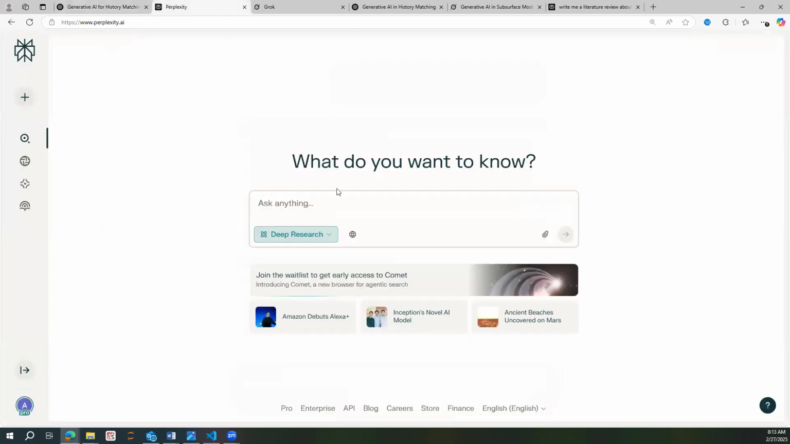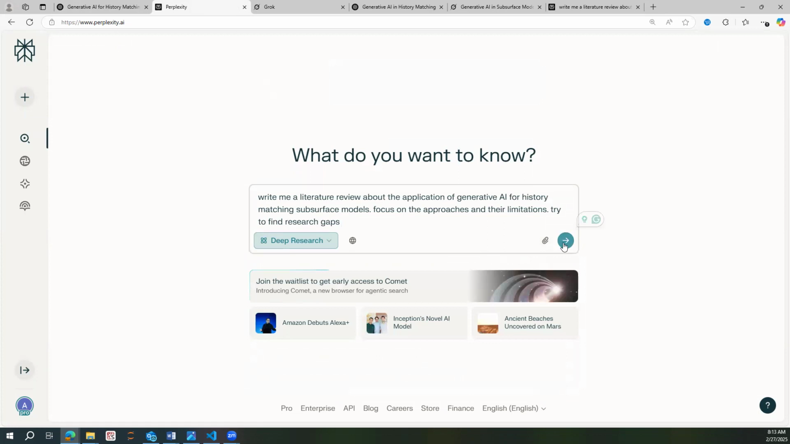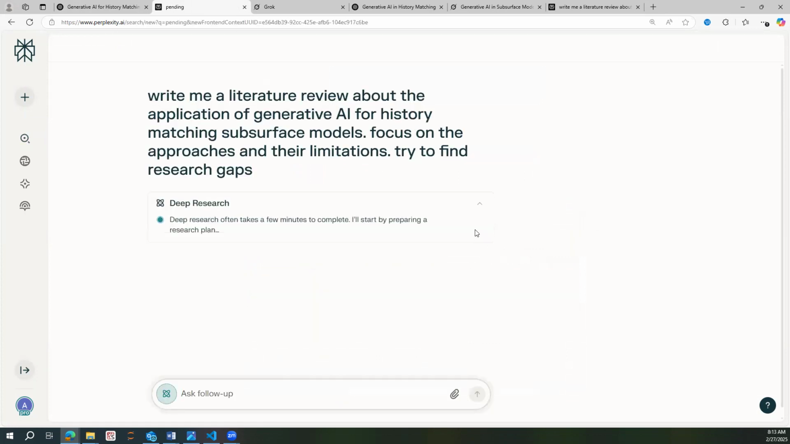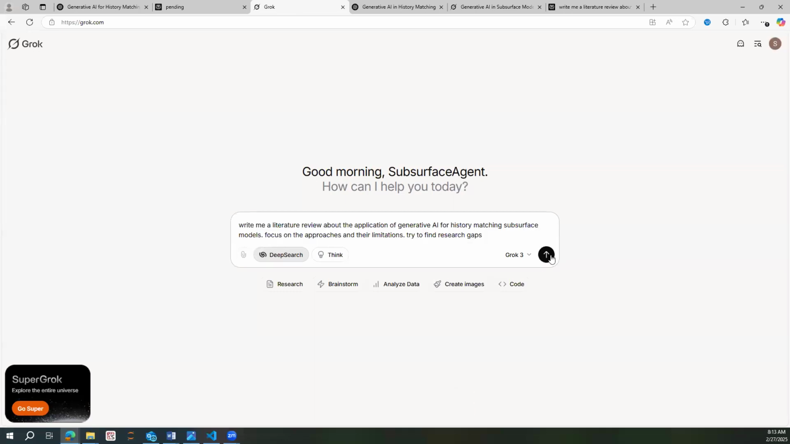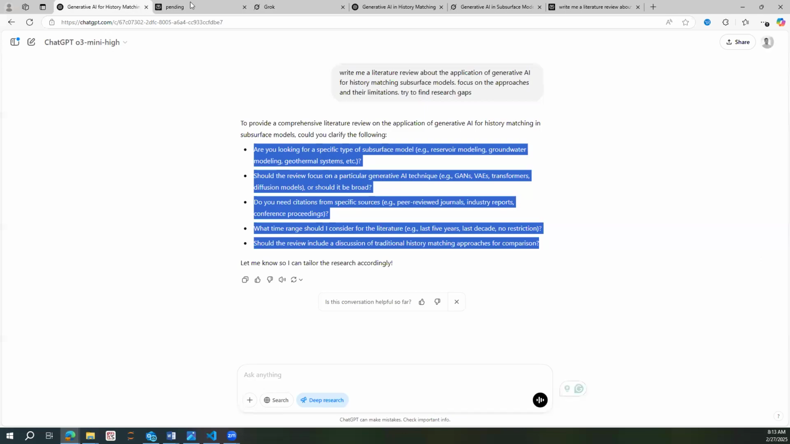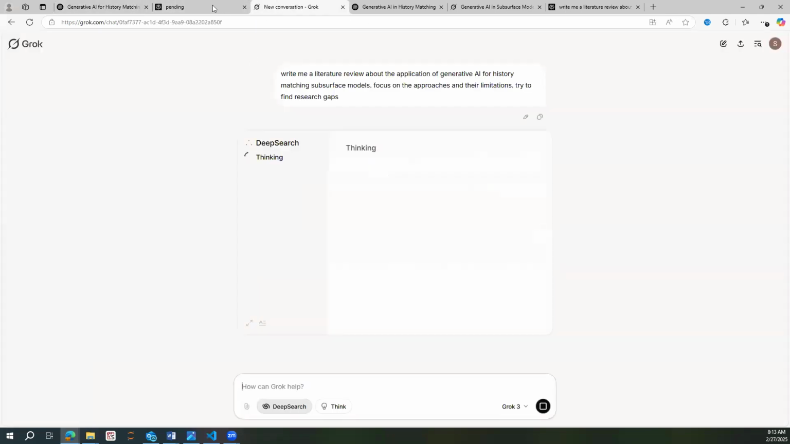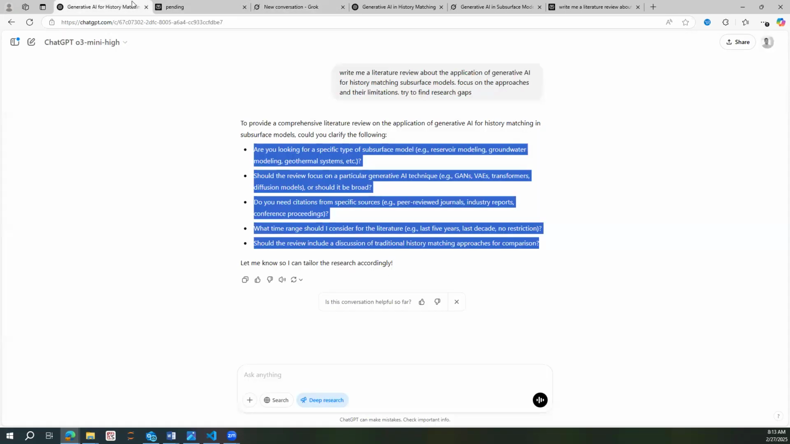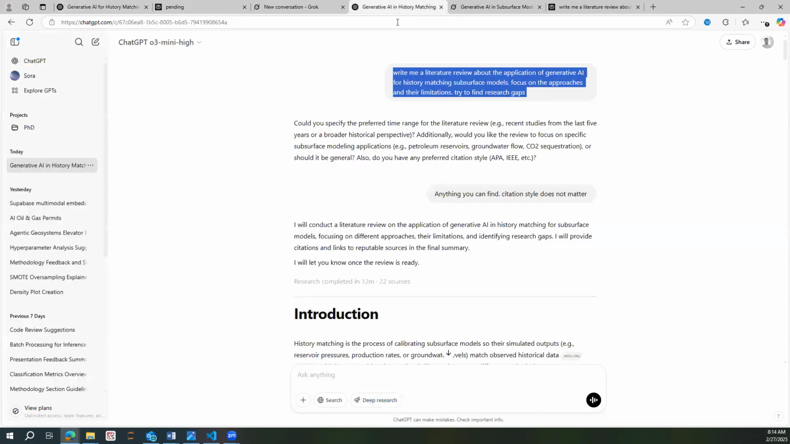We also have Perplexity, and in Perplexity, you just pass the query and it's going to go out and get the data for you. And we have Grok. We're going to also send it there. So they are all going to be looking for the information. I have already done this, so let's compare the results in these tabs.